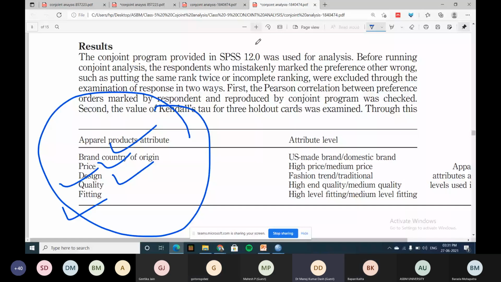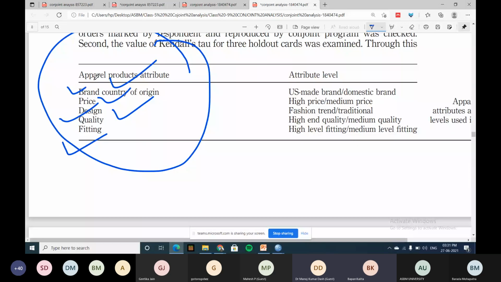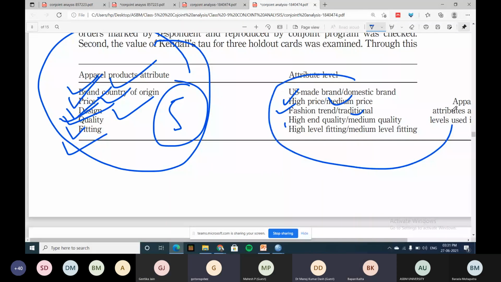Now see, he applied conjoint analysis using SPSS, but SPSS doesn't directly have an option to apply conjoint analysis. What parameters were taken? Brand, price, design, quality, and fitting. These 5 parameters were taken. Is it clear? For each parameter, levels such as high, medium, fashion, traditional are taken. These are its sub-attributes. Now he collected the information.